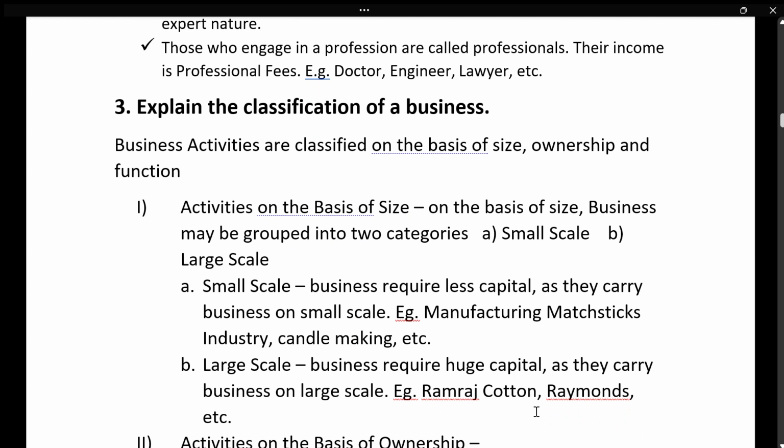The classification of a business based on size: we have small scale and large scale. If you want to explain, you give explanation, or you can leave it with this first point. On the basis of size we have small scale and large scale.